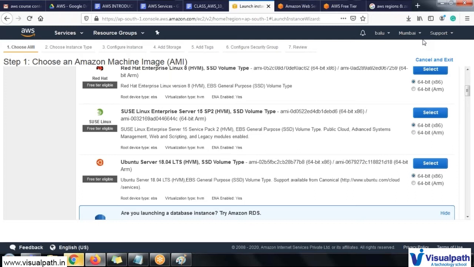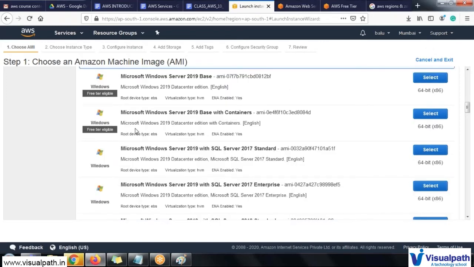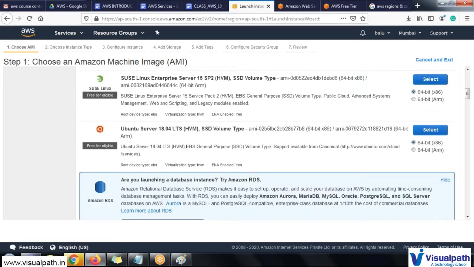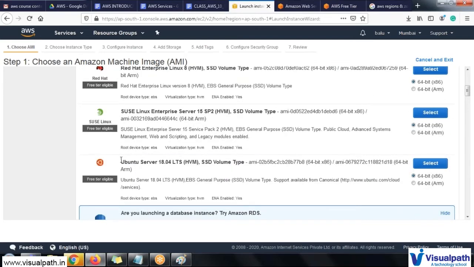Okay, so if you use multiple things on Windows, it will slow down. But a few companies and organizations prepare their applications to run only on Windows. In that particular scenario, you have to choose this particular machine as the operating system for your EC2 instance. But in our entire AWS sessions, we will mostly use Ubuntu servers, which is command line interface and easy to operate.